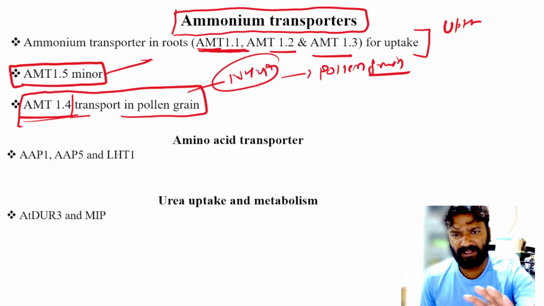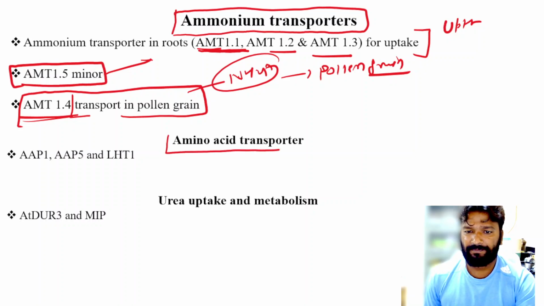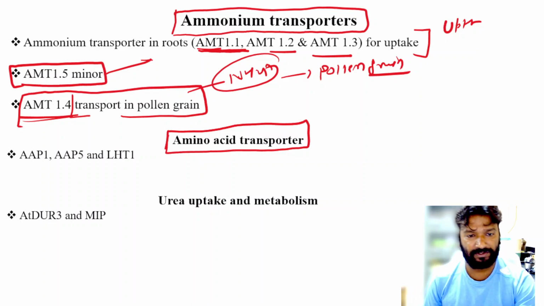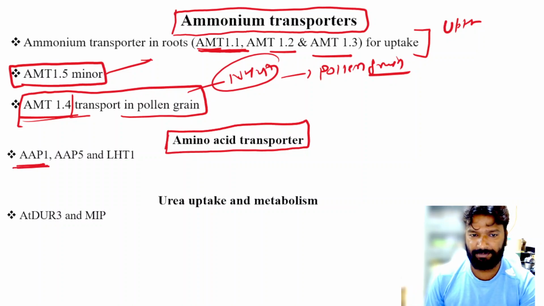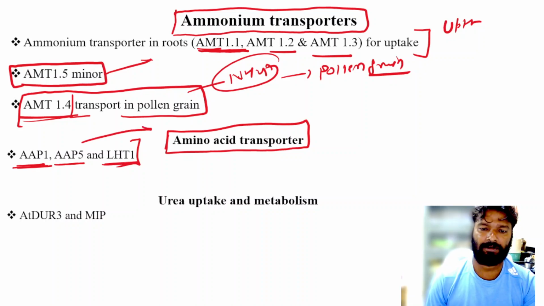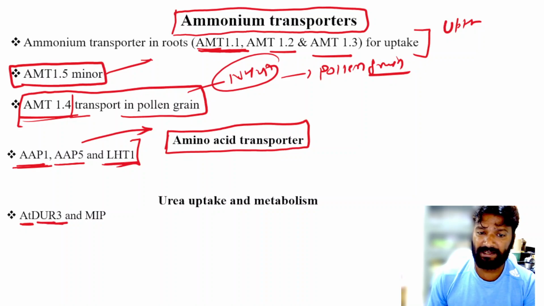So they are the major transporters for the ammonium. Then there are some transporters which also transport the amino acids, and the names are AAP1, AAP5 and LHT1. These three transporters transport the amino acids.